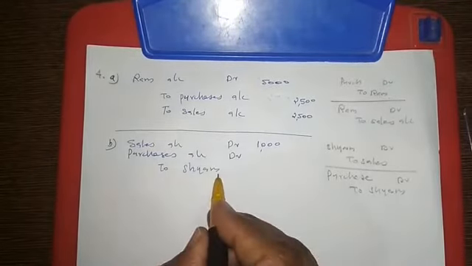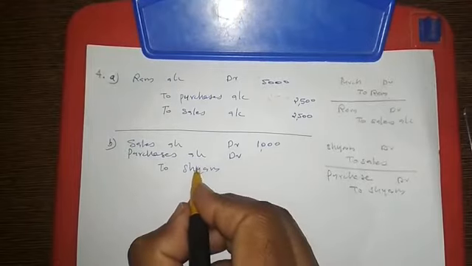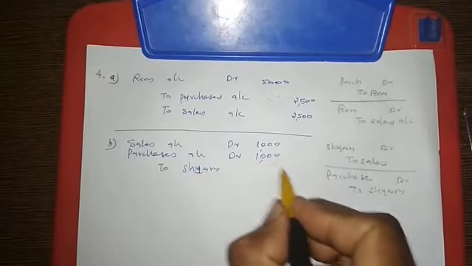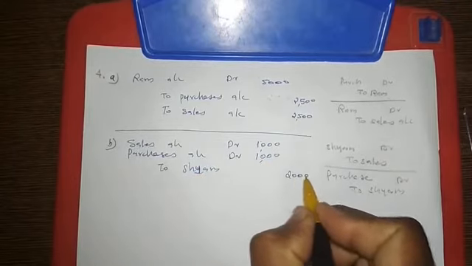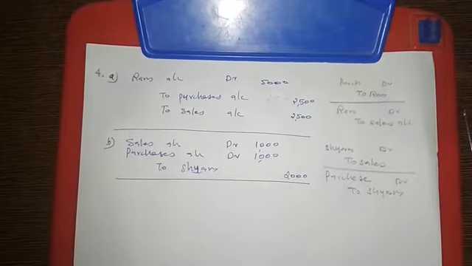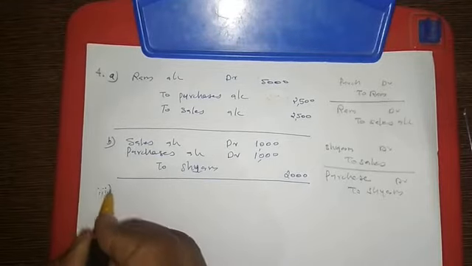Shyam's account is already credited, so there is no need to write Shyam again. Instead, we can write this 1000. This 1000, total 2000, we can write against Shyam. So this is the second. This is the answer.